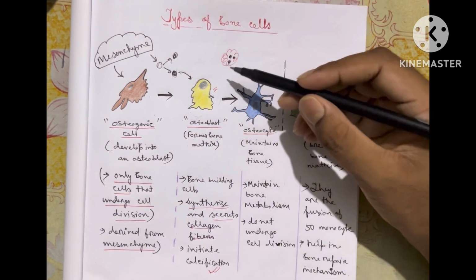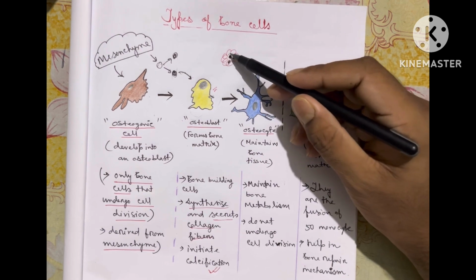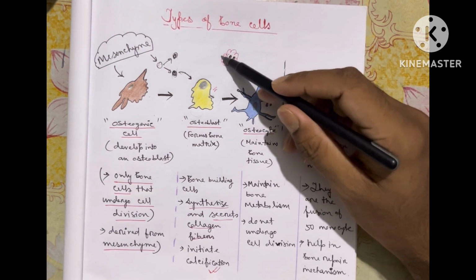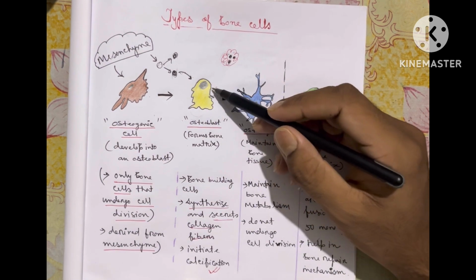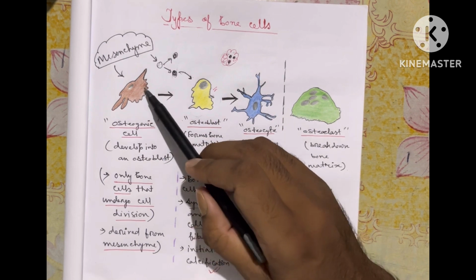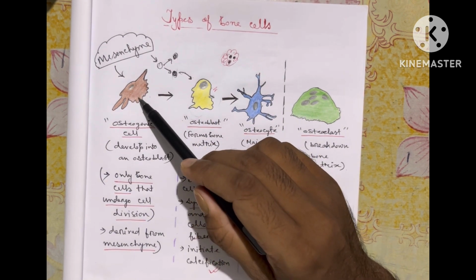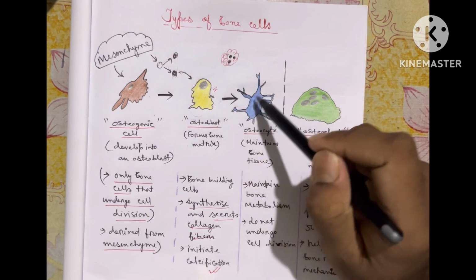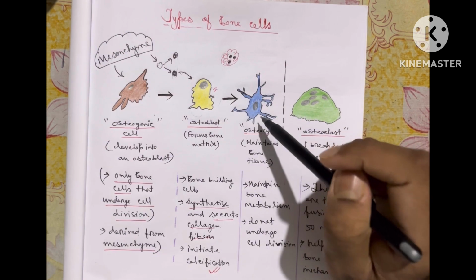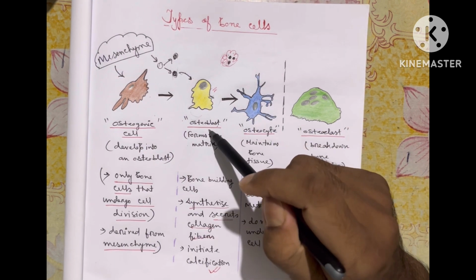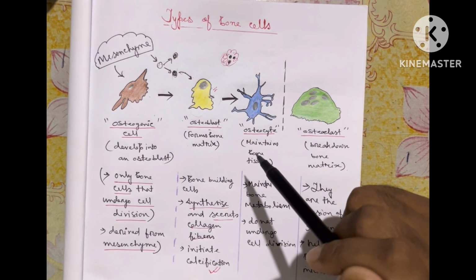Once they get trapped inside the collagen fibers or bone matrix, they convert themselves into osteocytes. But unlike the case where osteogenic cells divide and form osteoblasts, that phenomenon is not seen here. They do not divide to form osteocytes.